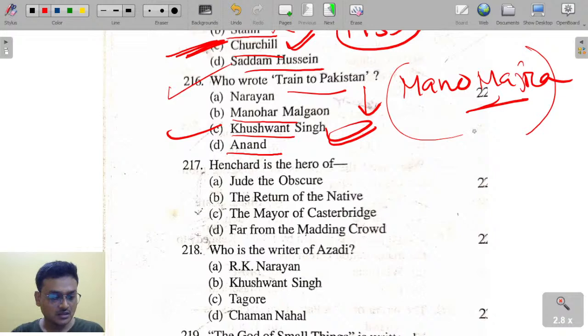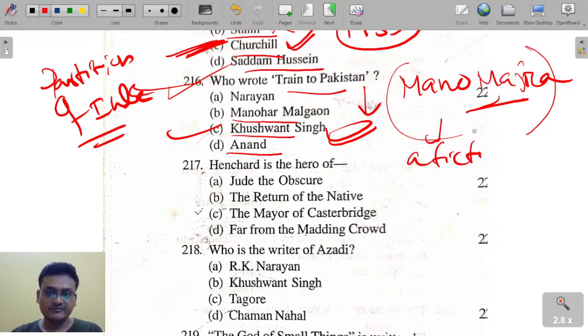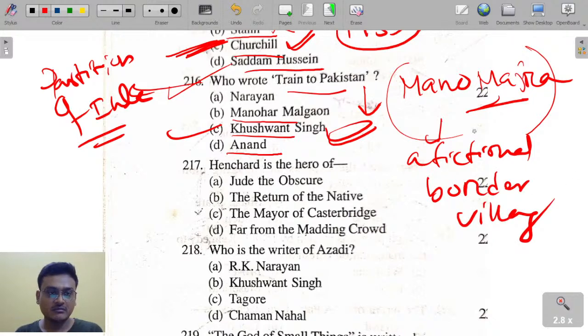And it's a partition novel. It deals with the partition of India. Mano Majra is a fictional border village. Border village is Mano Majra. Train to Pakistan by Khushwant Singh.